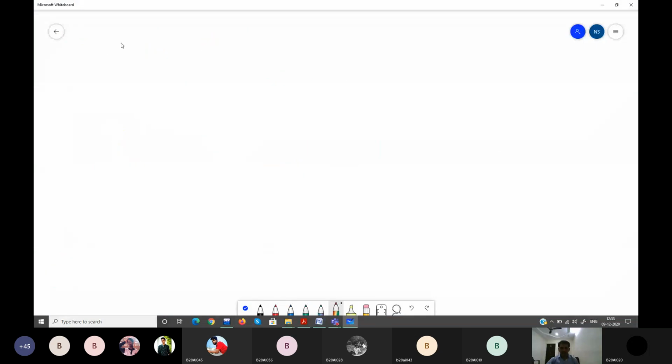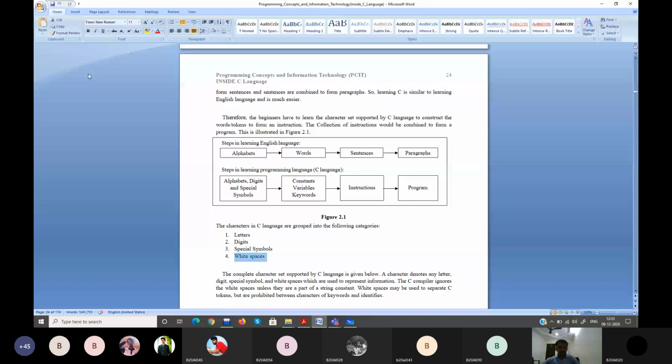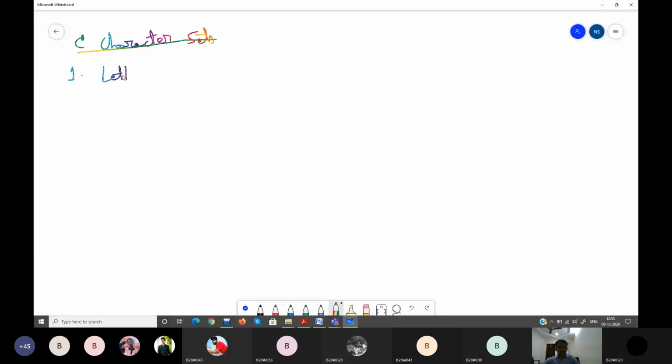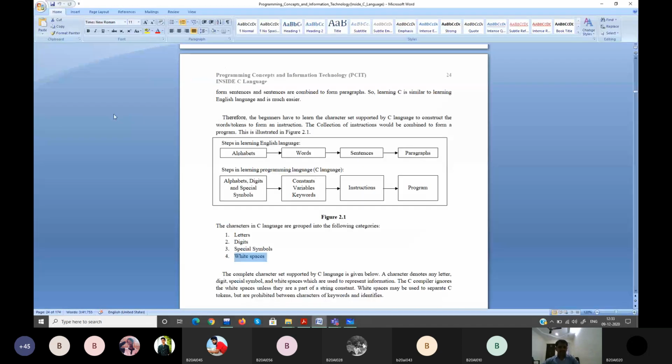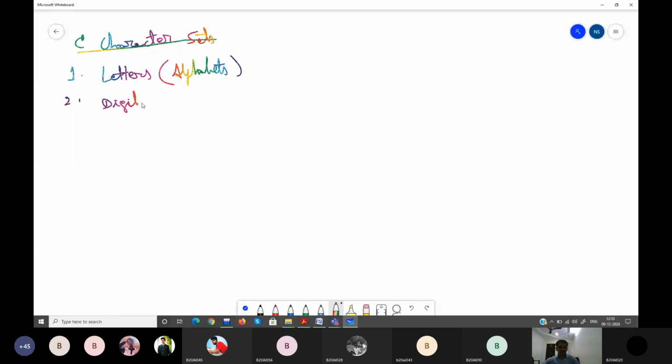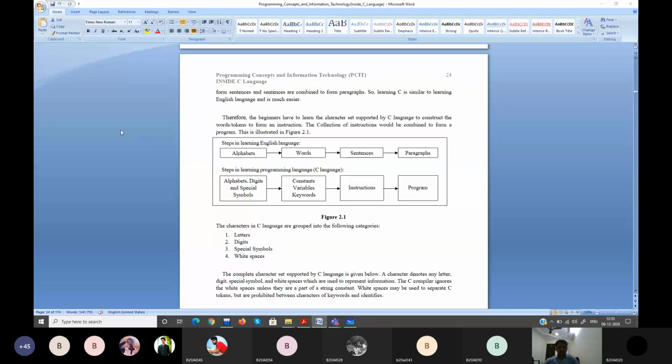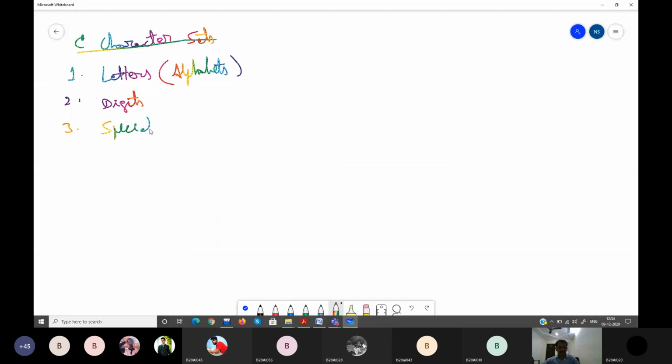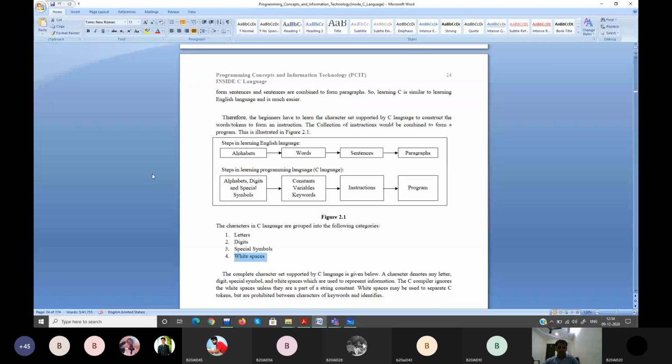Right. So what are the character sets? What is the first one? Letters. Next is digits. Third one, special symbols. Fourth one is white space.